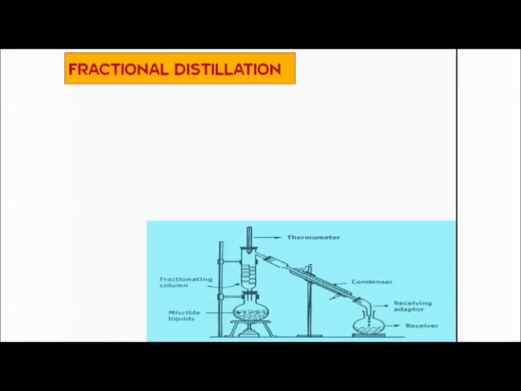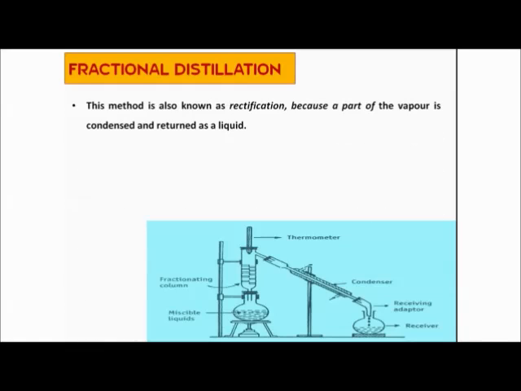The next one is fractional distillation. The name itself says fractional, meaning different fractions. The fractional distillation method is also known as the rectification method, because a part of the vapor is condensed and returned as a liquid. Whatever liquid you are going to heat, a part of the liquid will again come back to this chamber as a liquid,